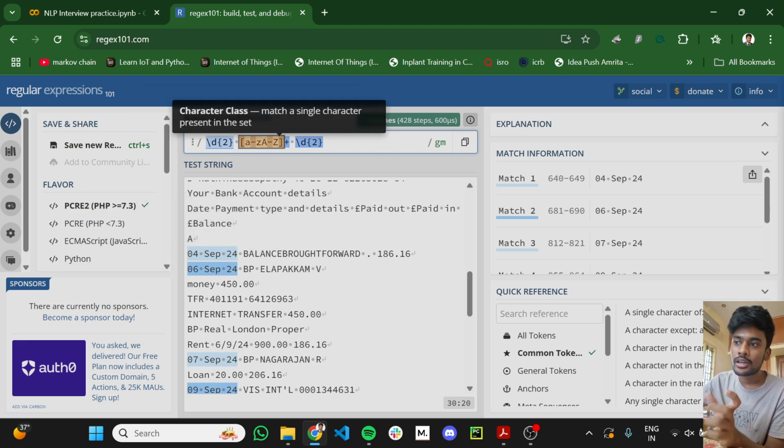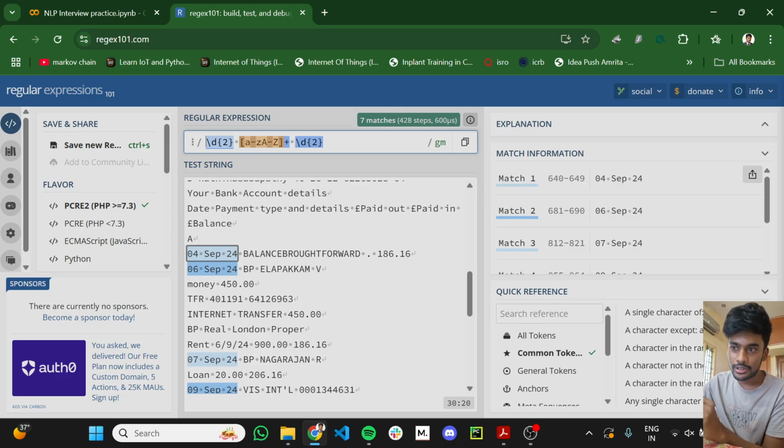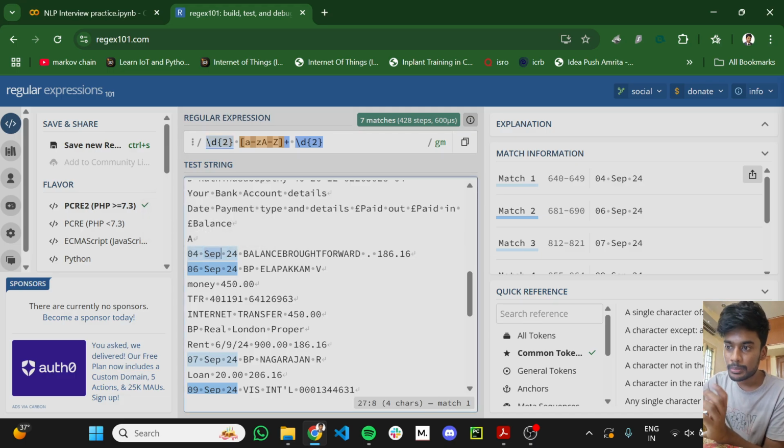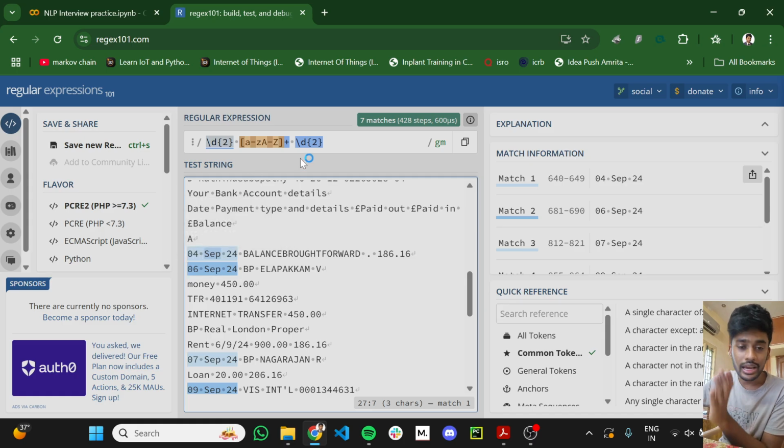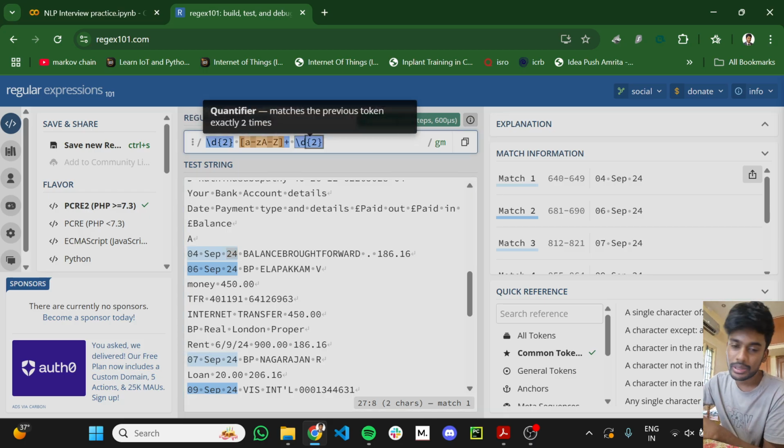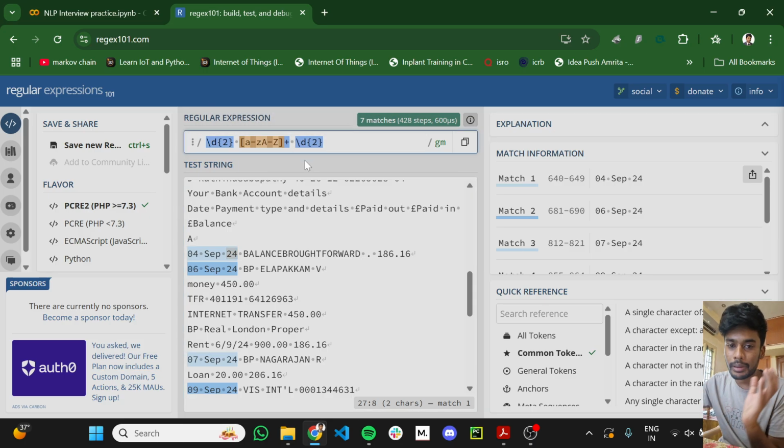So A to Z plus represents one or more characters. It captures September, October, August, or any number of characters in between, and then again a space, followed by the year, which is again a 2-digit number. That is represented by \d in parentheses.